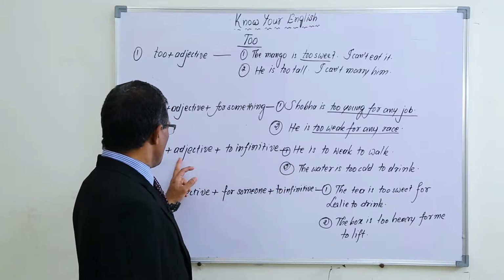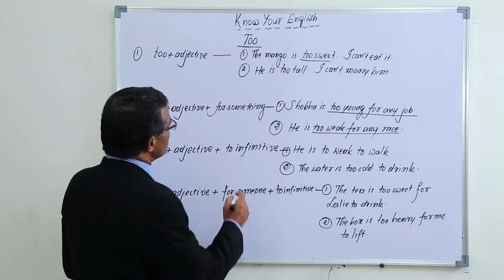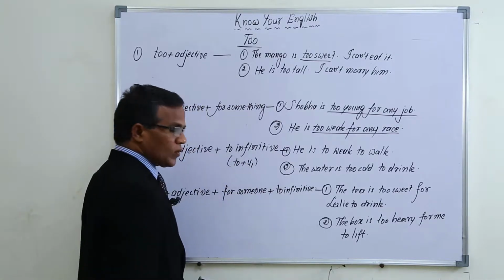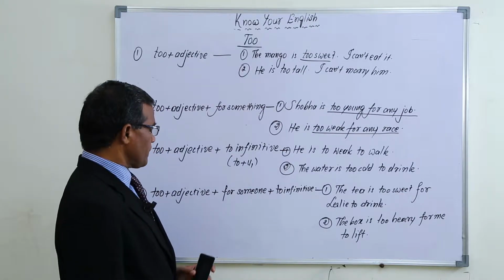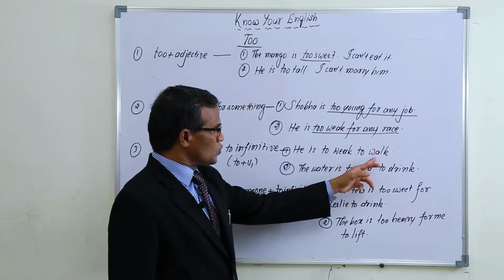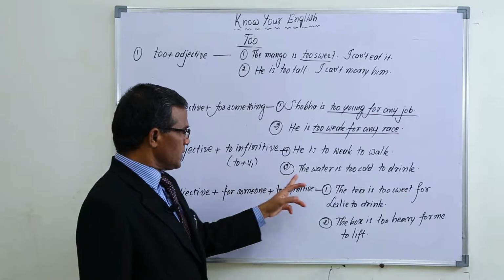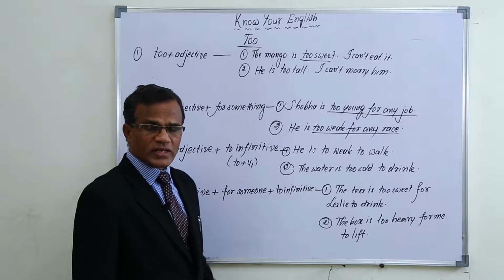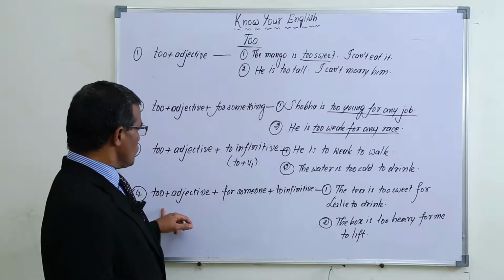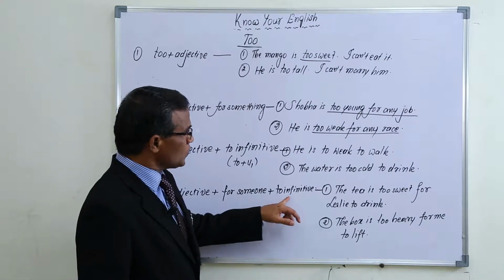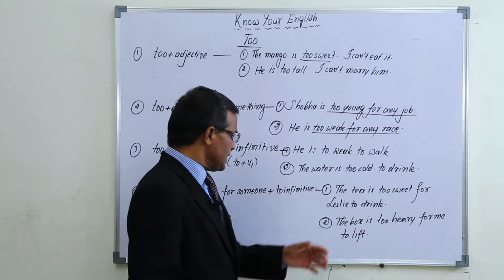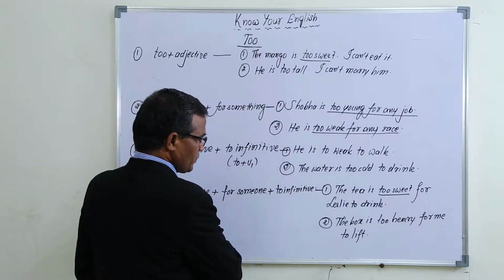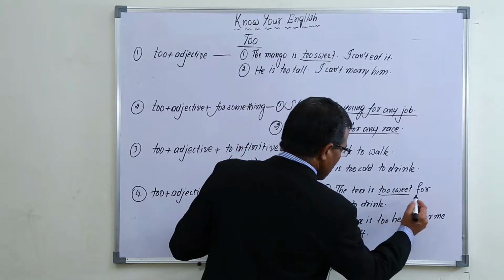You see, he is too weak to walk. To infinitive means to plus V1. To plus V1 is called a to infinitive. So he is too weak to walk. To walk is a to infinitive. The water is too cold to drink. To drink is an infinitive. Like that we use it in our day-to-day life. Next, too plus adjective plus for someone plus to infinitive. The tea is too sweet. Too sweet. For someone means for Leslie.